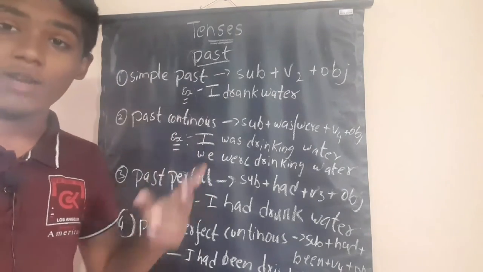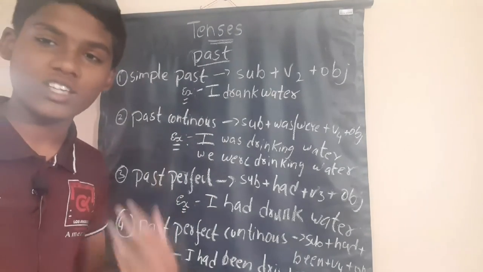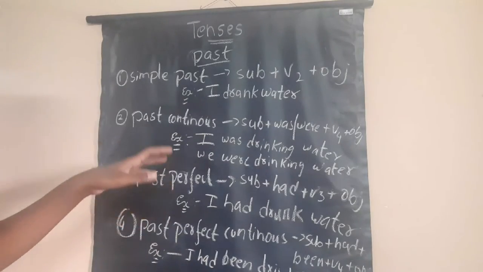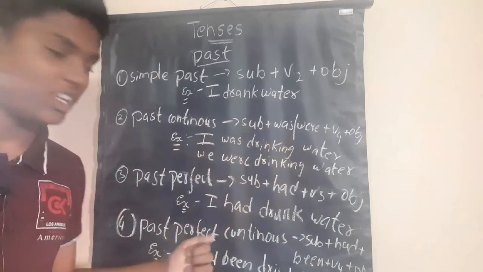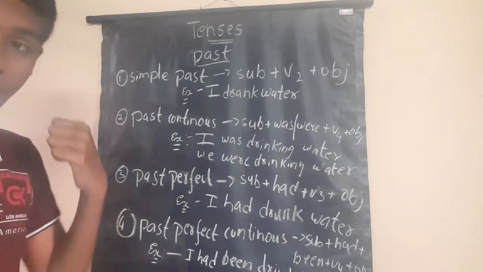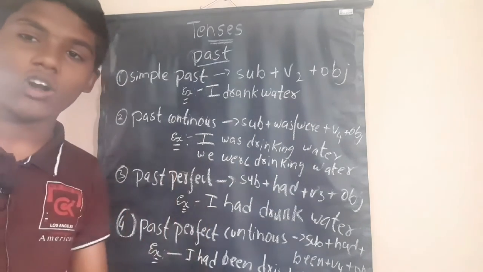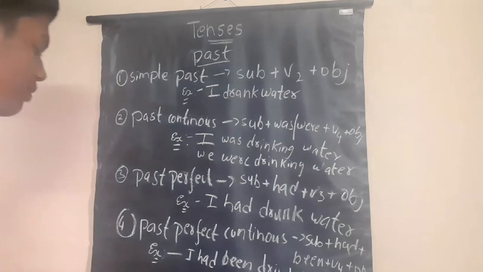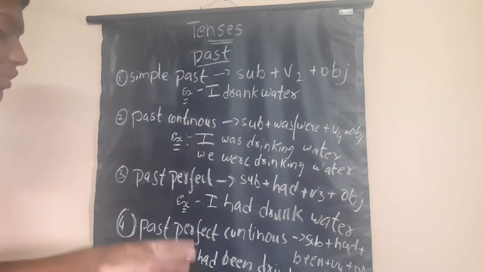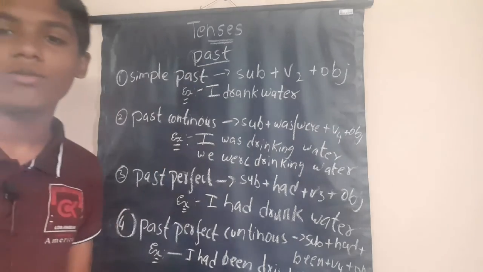In the past perfect he was saying that in the past I have drunk water. But here, in the past only, he was still drinking water. That is how the meaning will come. So this is past perfect continuous in the past form, friends.